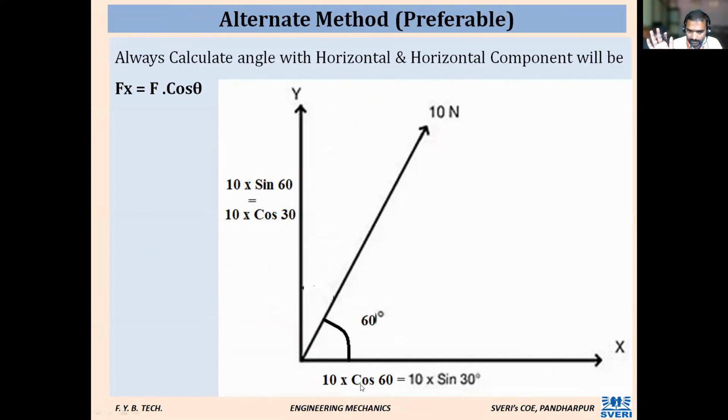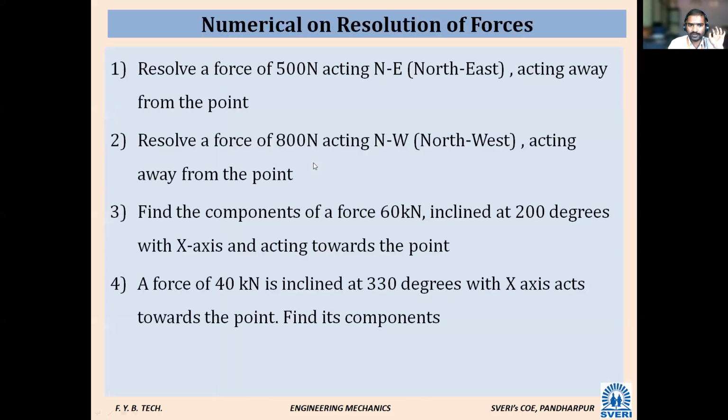So don't get confused. Always take theta with respect to, tell me, with respect to horizontal only. Okay, so that you will not get confused. So always the Fx component is F cos theta and the Fy component is F sin theta. Just remember this one. Here he has given Fx will be F cos theta, and theta is with respect to horizontal only.